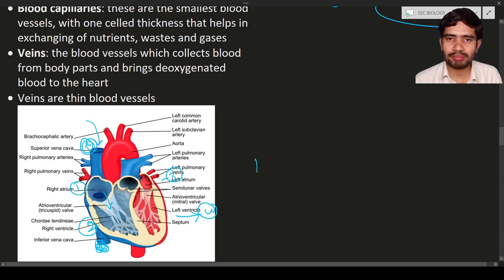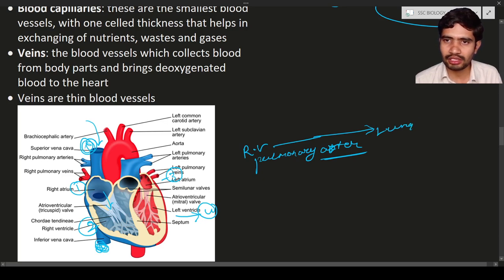That tube is known as the pulmonary artery. The pulmonary artery is nothing but a blood vessel that will pump blood from the right ventricle to the lungs.